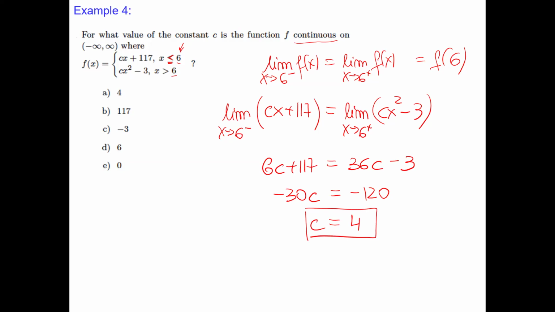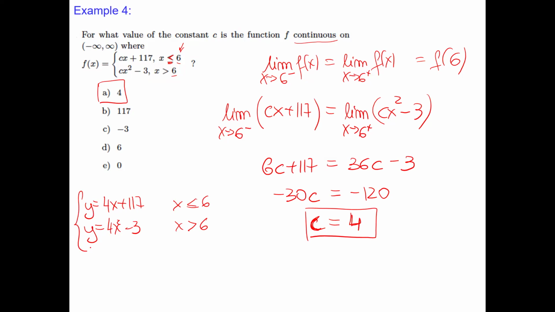That means when c is 4, the limits are equal. That's the value of c we had to find. And then we can draw it. One function will be 4x plus 17, and the next one will be 4x squared minus 3, but this one is for less than or equal to 6. And when we draw these functions, the line and the parabola will meet.